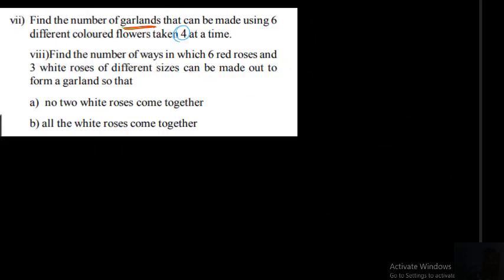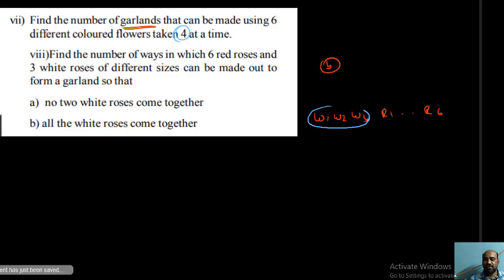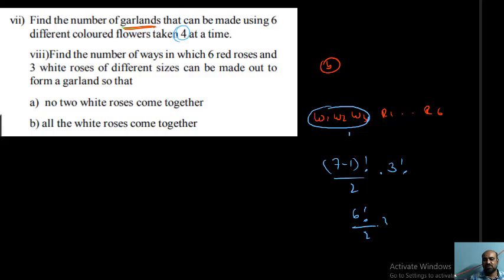Okay, that is the last problem, that is B. All white, how many are there? 3 are there, W1, W2, W3, and the remaining red roses, R1 up to R6. What is the condition? All white flowers come together. All these white flowers are taken as 1 unit. 1, 6, 7. These 7 flowers can be arranged around the table in (7 minus 1) factorial by 2 ways. And these white roses can change their places in 3 factorial ways. That's why into 3 factorial. That is 6 factorial by 2 into 3 factorial. What will we get? That is the answer.